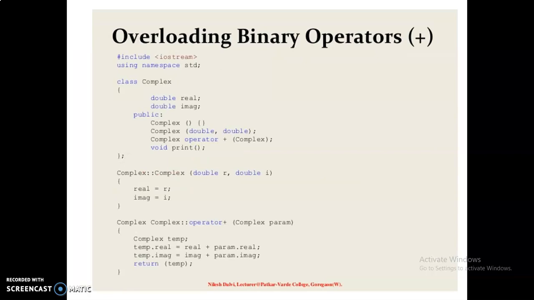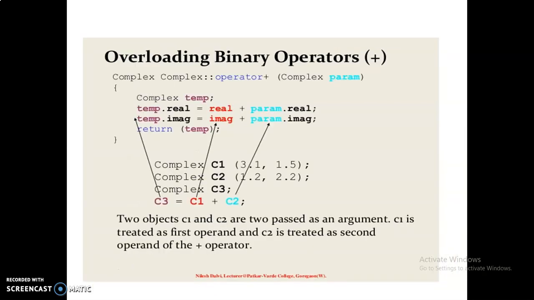And then, overloading binary operators. We have just seen how to overload a unary operator. The same mechanism can be used to overload a binary operator. In this program, you have to know how to add two complex numbers using functions. These two objects C1 and C2 are passed as arguments. C1 is treated as the first operand and C2 is treated as the second operand of the operator.